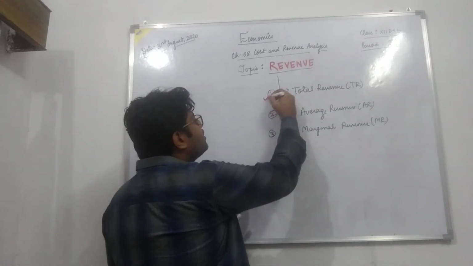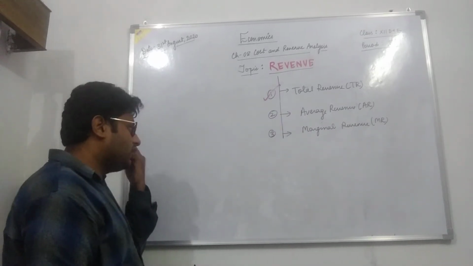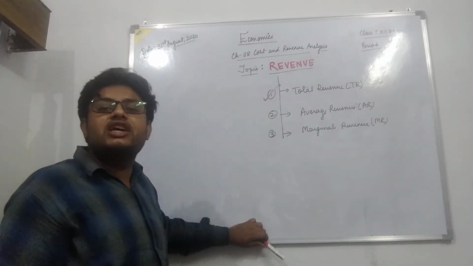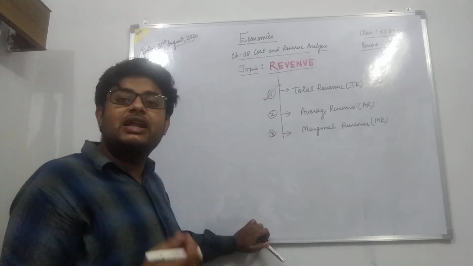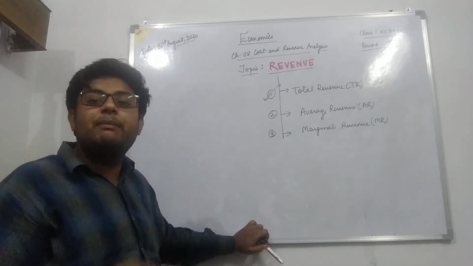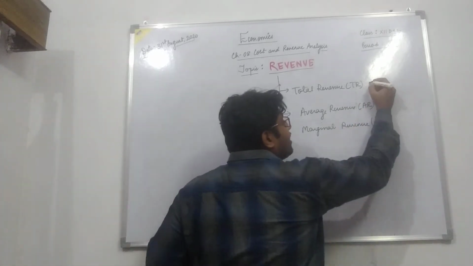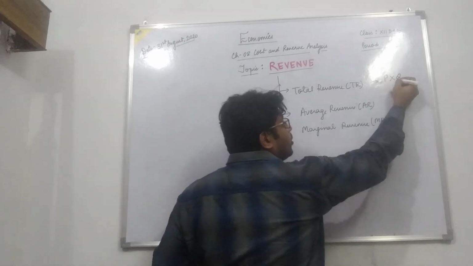First, coming to total revenue. What is total revenue? Whatever the producer earns from selling a particular quantity of goods at a particular price comprises total revenue. So my total revenue is equal to price into quantity.